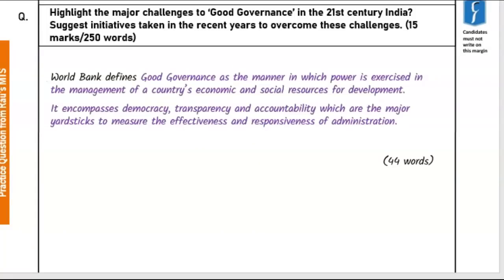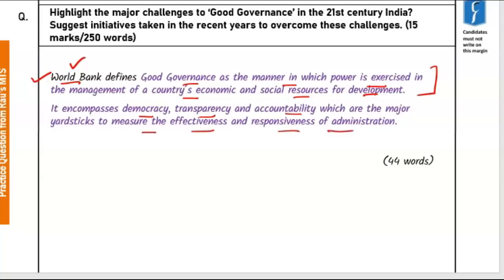Now, in the introduction, we begin by defining good governance. Here we are using the definition by the World Bank because this is one of the most authentic sources. This definition reads, the World Bank defines good governance as the manner in which power is exercised in the management of a country's economic and social resources for development. This is a fairly straightforward definition. It further reads, it encompasses democracy, transparency, accountability, which are the major yardsticks to measure the effectiveness and responsiveness of administration.